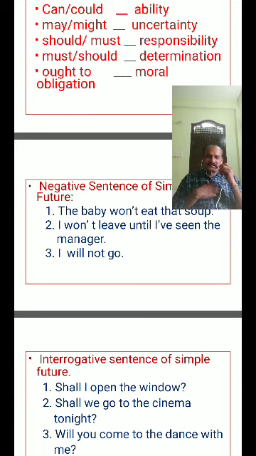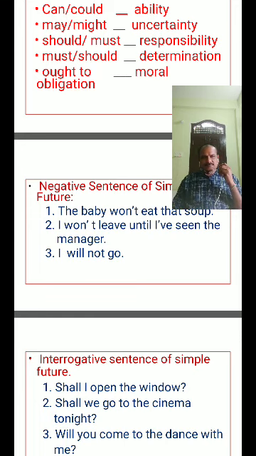Come to the negative sentence. I, you, we, they plus do not plus object. He, she, it plus does not plus object. While we use do not and does not, we write only the verb one form. Keep in your mind, this is the most important rule. Okay, now come to the present continuous. I plus am plus not plus verb ing form plus object. You, we, they plus are plus not plus verb ing form plus object. He, she, it plus is plus not plus verb ing form plus object.